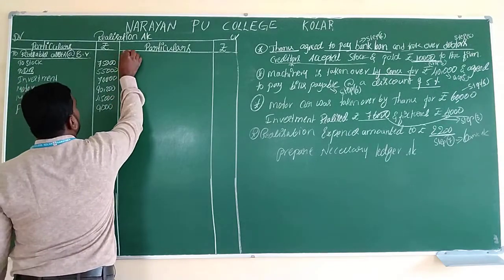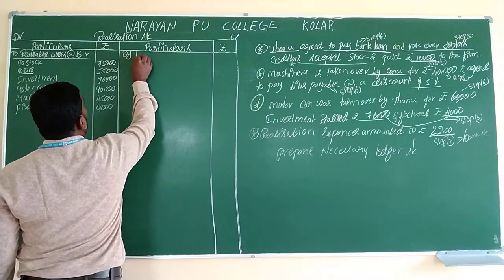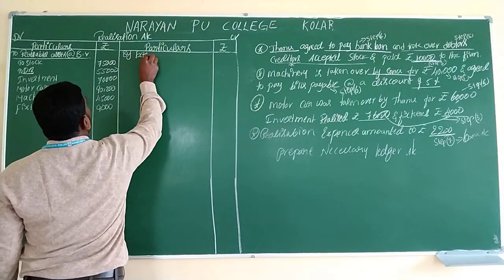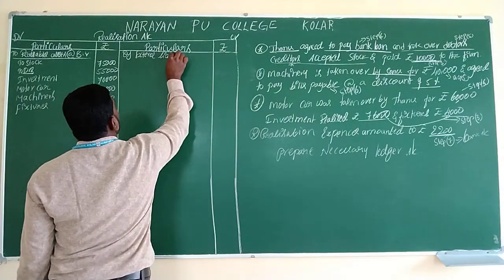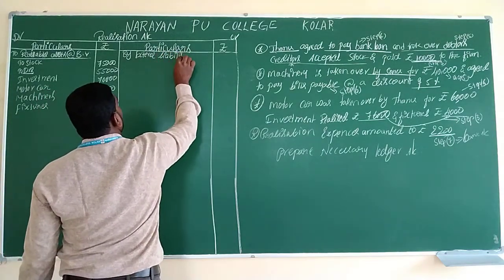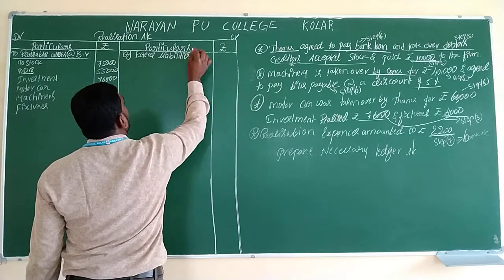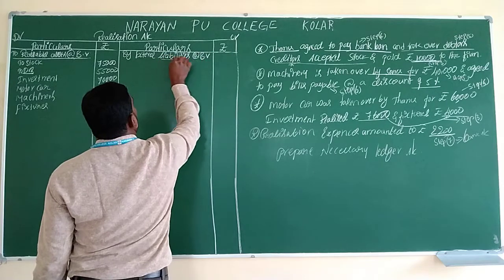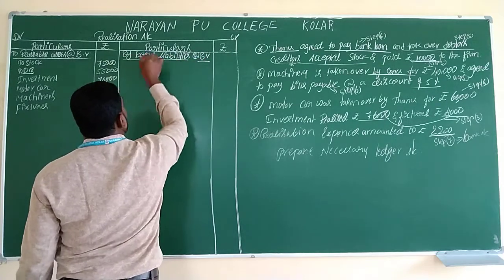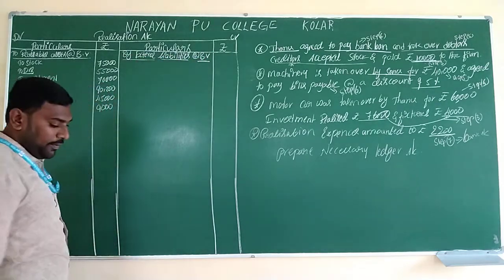We will write on the credit side in step number 2: by external liabilities at book value.